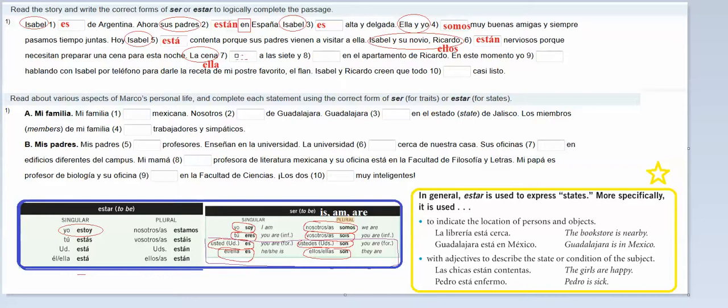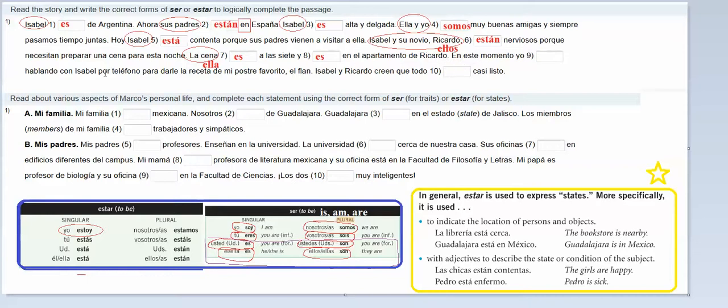So I'm going to go over here and get rid of ser. And I'm going to plug in es. Okay. A las 7 y blank en el apartamento de Ricardo. So we're still talking about an event because we're saying the dinner is at 7 and it's happening or occurring in Ricardo's apartment. So I am going to put es again. So la cena es a las 7 y es en el apartamento de Ricardo.